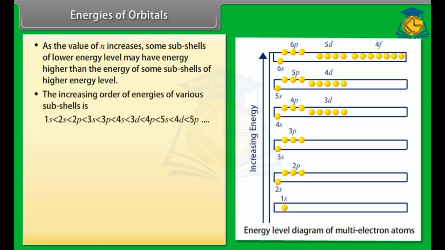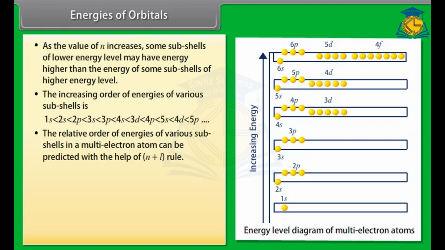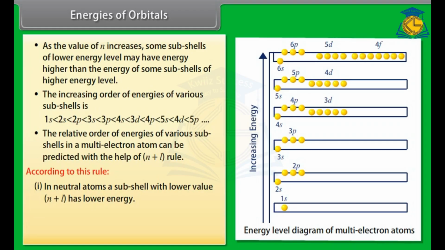Number 4. The increasing order of energies of various subshells is: the relative order of energies of various subshells in a multi-electron atom can be predicted with the help of the n + l rule. According to this rule, number 1. In neutral atoms, a subshell with lower value of n + l has lower energy.